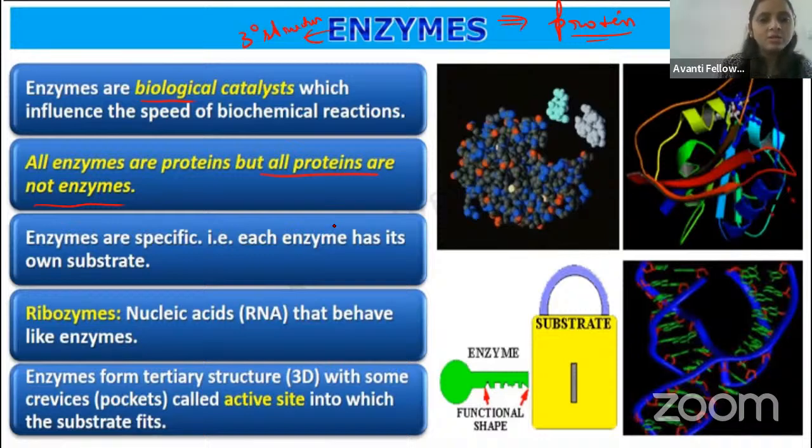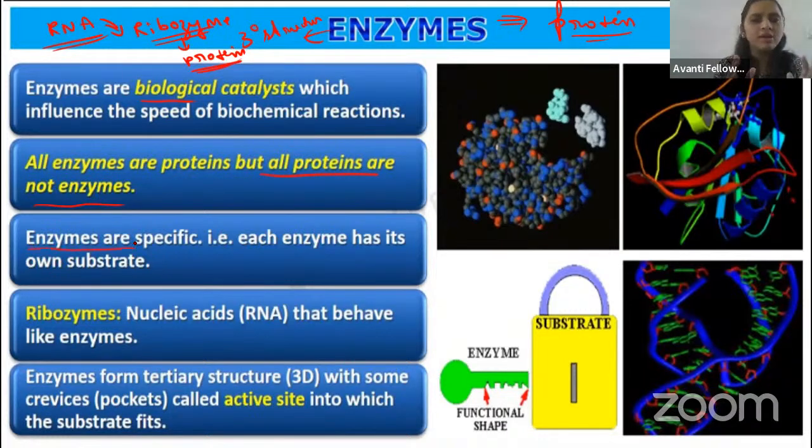Remember. And coming to the enzyme, in the exam they may ask you whether all proteins are enzymes, right? The only enzyme which consists of RNA is ribozyme. That is helpful in the protein synthesis. That is the only enzyme consisting of RNA. Other than that, all the enzymes consist of protein. Okay, guys.